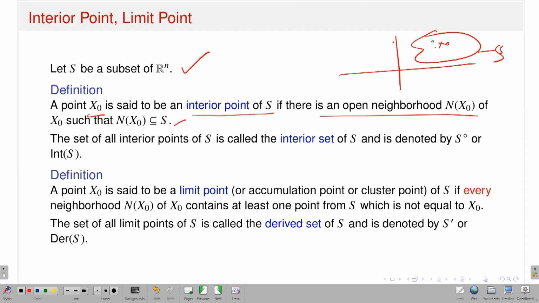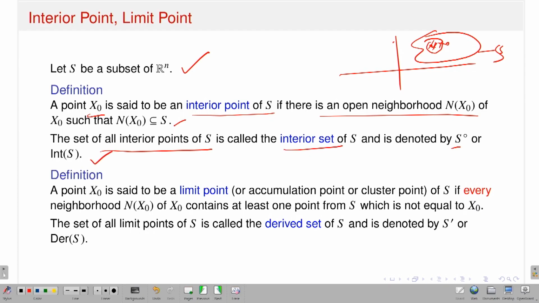That means, suppose this is an open ball centered at x0 which is fully contained in that set. So those kinds of points I will say are interior points. The set of all interior points of S is called the interior of S, which I denote as S0 or int of S.